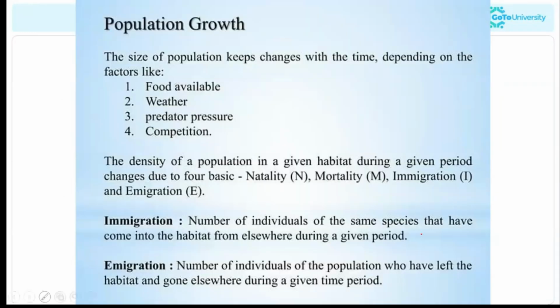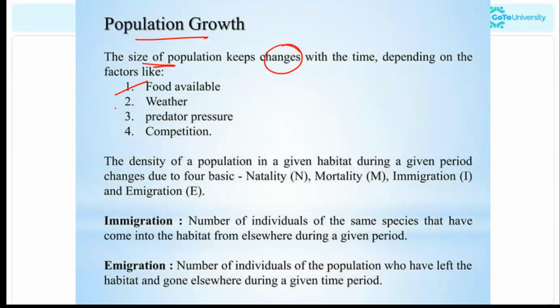Now, moving to population growth. What is population growth? The increase in the population size, right? We know that the size of a population changes with time. Not increasing exactly; it could be increasing or decreasing. It depends upon various factors. The first one is food availability. If in a particular habitat the organisms have enough resources or food, they will increase in number as well.